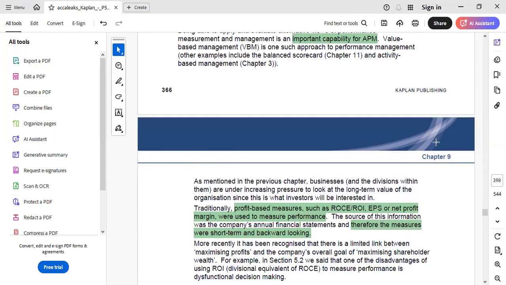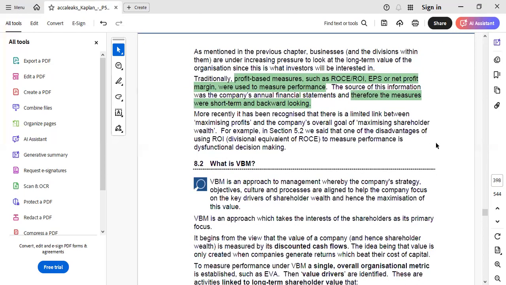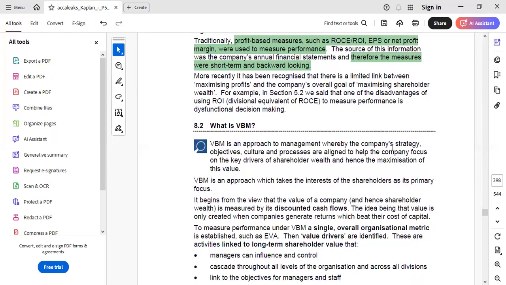So what actually is VBM? VBM is an approach that follows the concept of the discounted cash flow technique. And we all know the discounted cash flow technique looks to investment in all those projects wherein the returns exceed their cost of capital, so that value for the shareholders can be created.